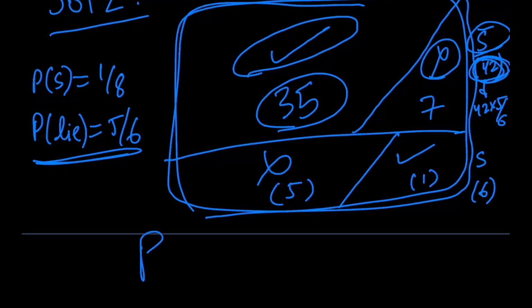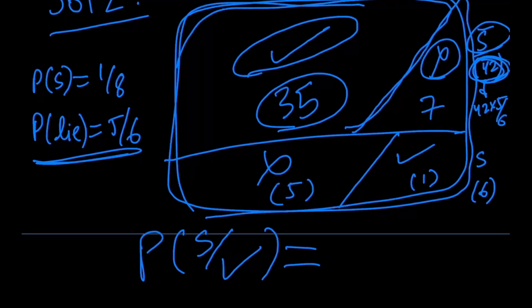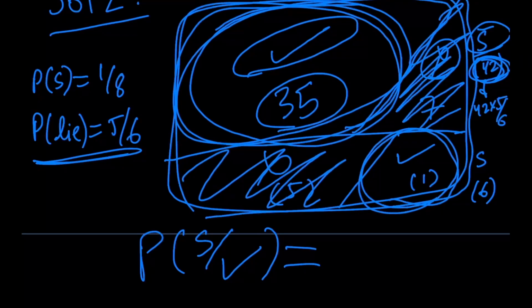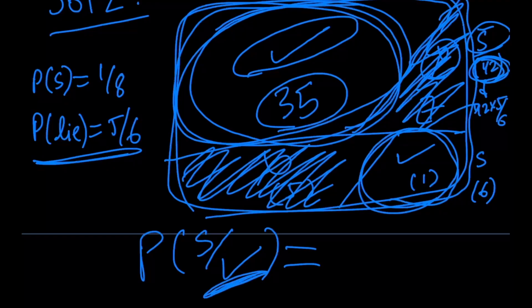We can deduce, or we can simply just see by the map, the probability that there was actually snowfall given the father claims there to be snowfall. Now what does this mean? Now since the father has claimed there to have been snowfall last night, we know that our sample space is just this part over here, the 35 days over here, and this 1 day over here. This part and this part are removed from our sample space because these two cases can't even happen anymore, because we have been given that the father does claim there to be snowfall.